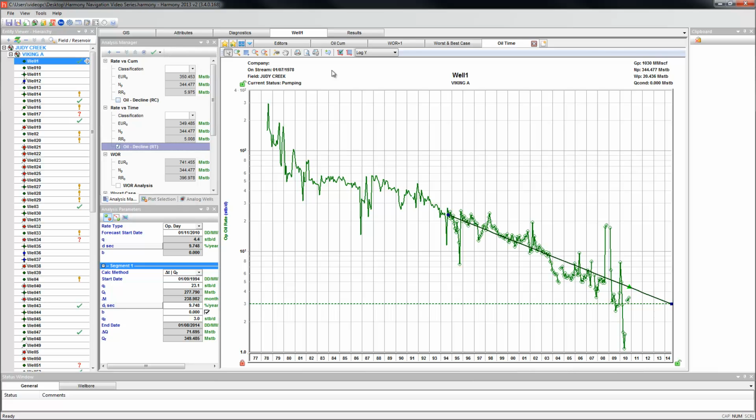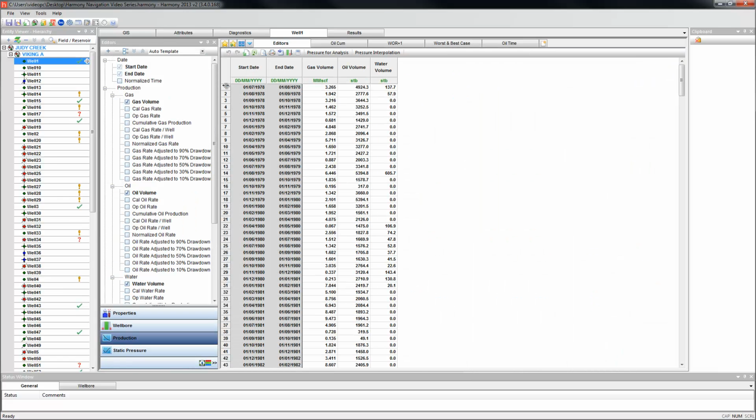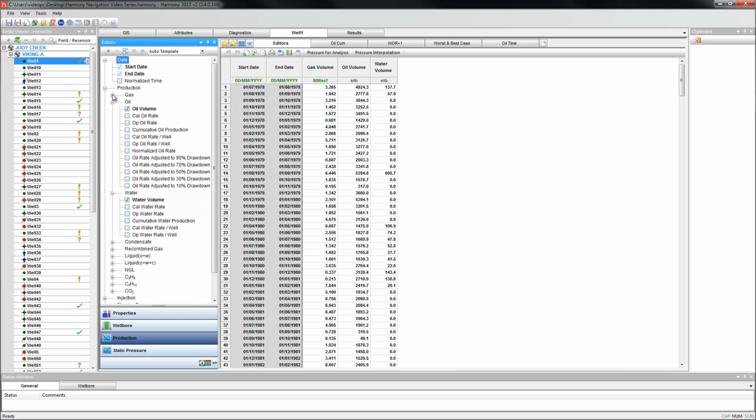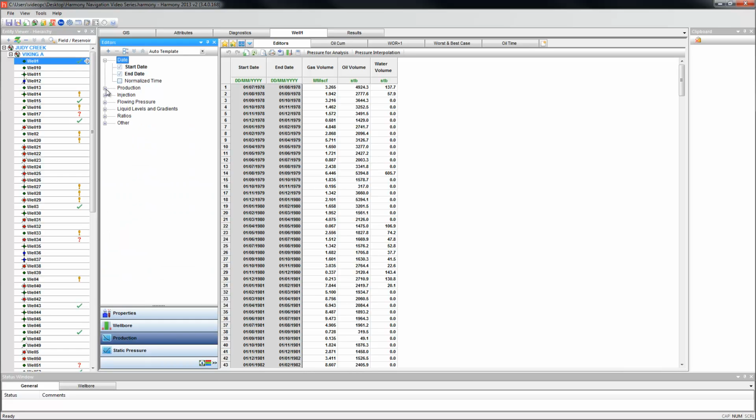We will now look at the other functionality that is common to all tabs within Harmony, starting with selection trees. Components of a selection tree can be expanded or collapsed by using the plus and minus buttons associated with them. For ease of use, if you wish to expand or collapse the whole selection tree at once, you can do so by using these buttons here.